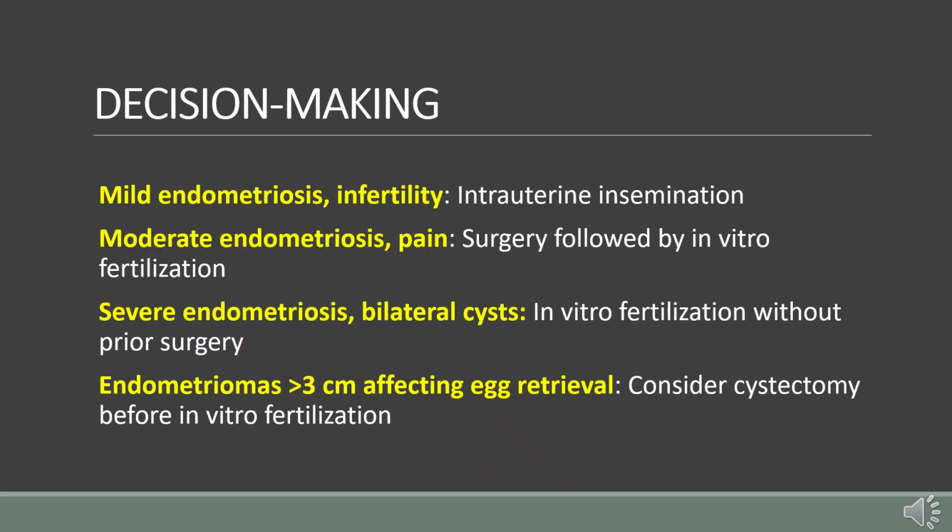This table summarizes a practical approach. For mild endometriosis with infertility, intrauterine insemination may be appropriate. In moderate endometriosis with pain, surgery followed by in vitro fertilization is recommended. In severe endometriosis with bilateral endometriomas, in vitro fertilization can be done without prior surgery to avoid damaging ovarian reserve. For endometriomas larger than 3 cm that may interfere with egg retrieval, cystectomy before in vitro fertilization should be considered. Decisions should always be individualized based on the patient's ovarian reserve and fertility goals.